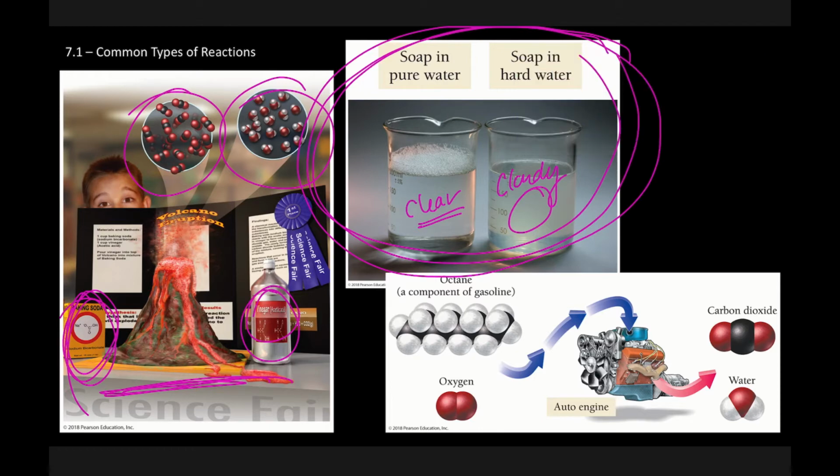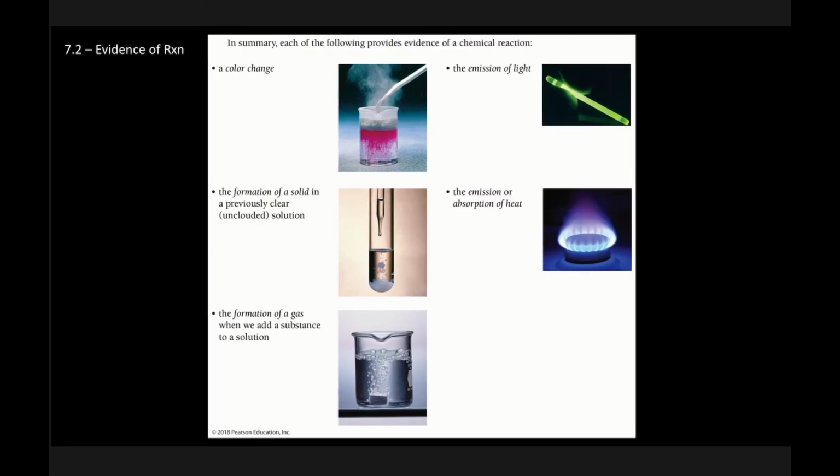And that is the principle behind hard water, and discoloration on your clothes over the long term. Thankfully, Memphis actually has pretty good water, so that's not a huge problem here. And then it gives you combustion as an example of redox reactions. Again, we'll talk more about these later, but this is just an introduction to the types.